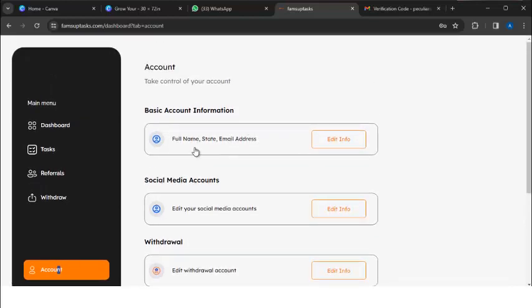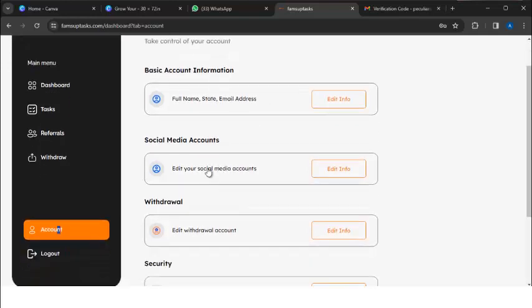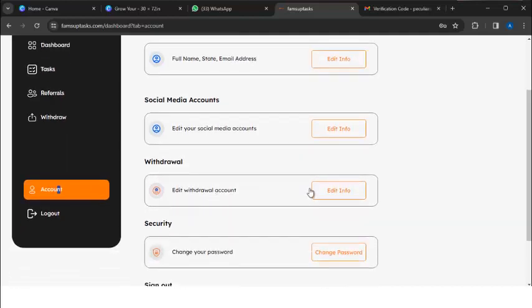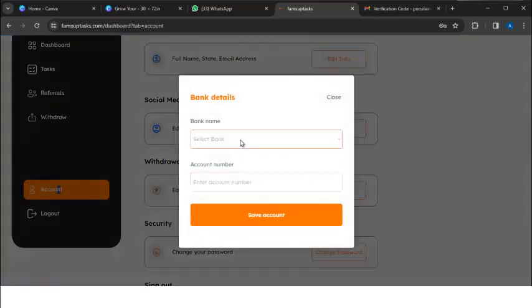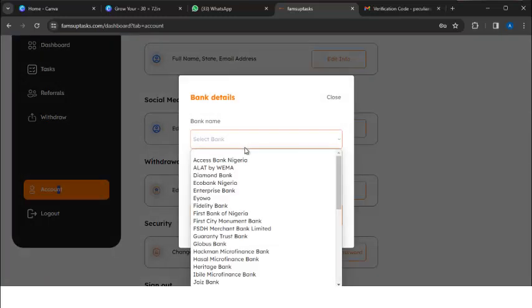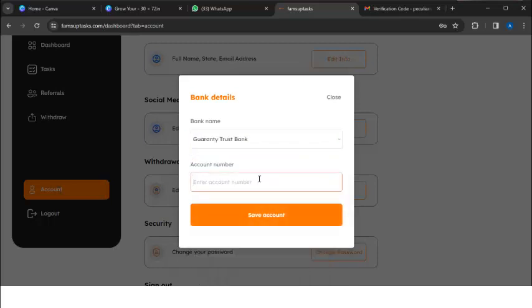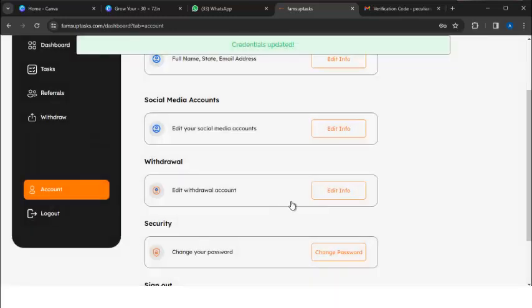You're going to add your full name, which I've done before, state, your email address, the social media account you're using, and your withdrawal account. If I click on edit info here, you can see bank name. I'll select my bank name, and then I'll enter my account details.